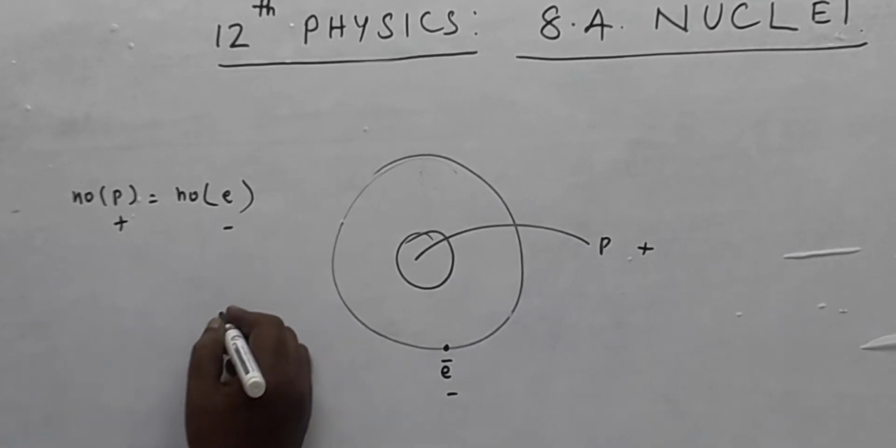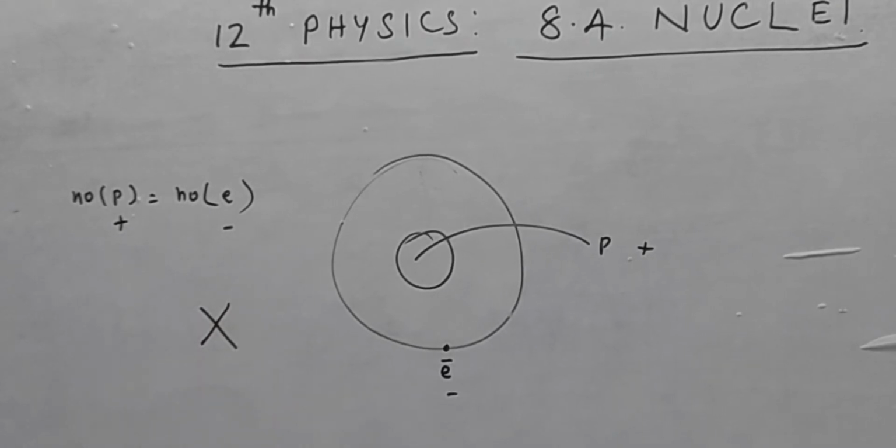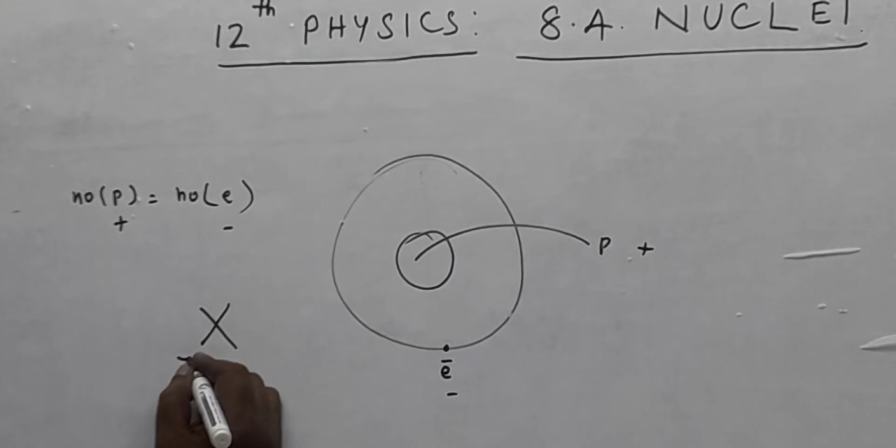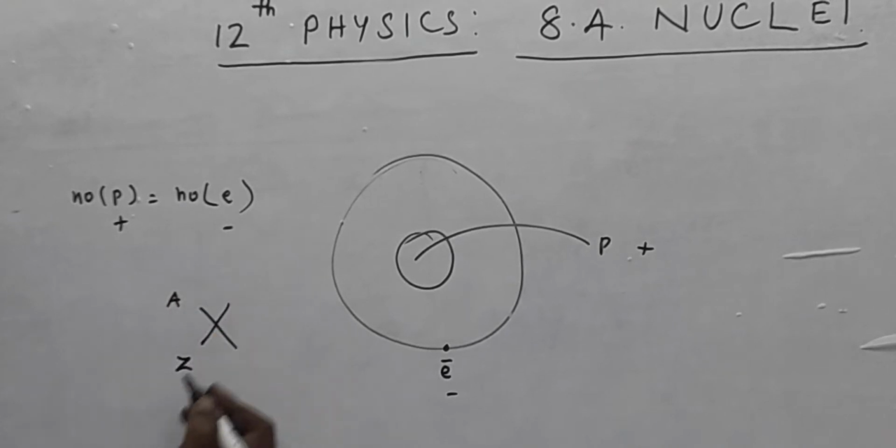In general, if X is an atom, then Z is the number of protons or number of electrons. Then what is meant by A?